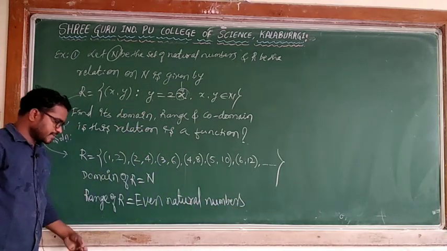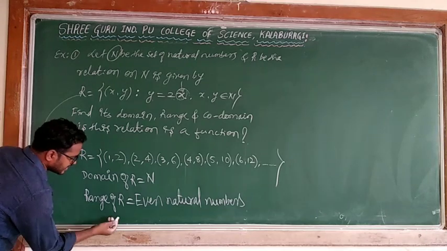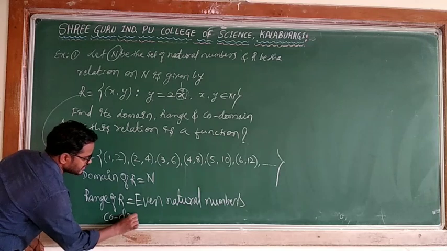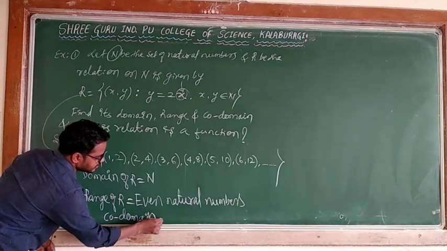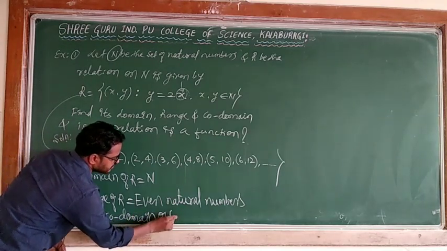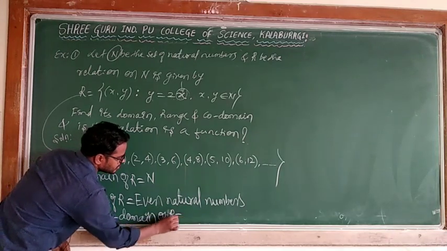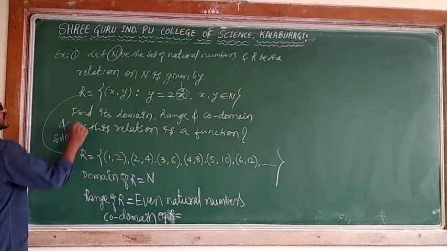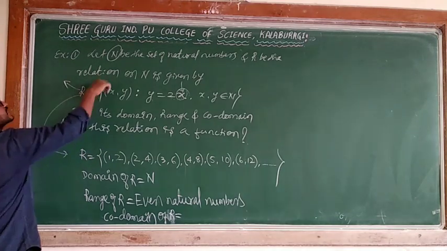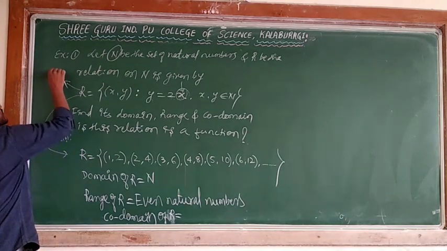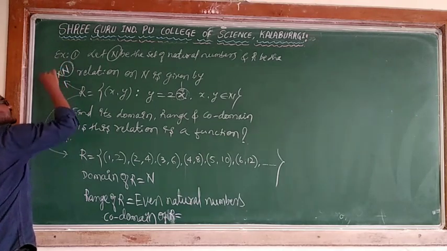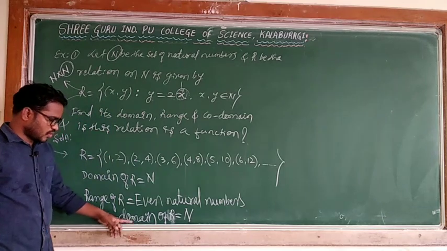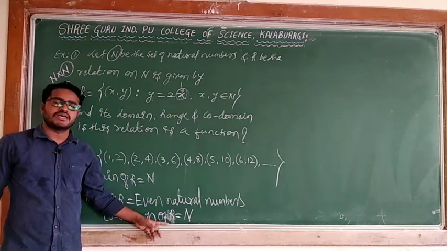What is the codomain? Codomain is the second set. Here it is defined: codomain of R, or codomain of F you can say. Codomain of R means this is a relation on the set of natural numbers, so this will be a subset of N cross N. Second set itself is N, so the second set is also natural numbers. Codomain of R is also natural numbers.